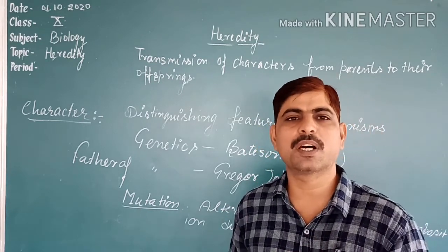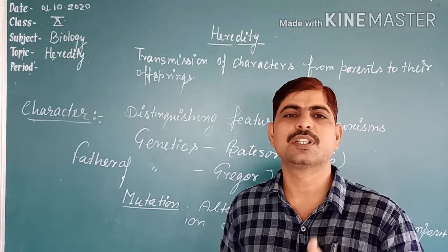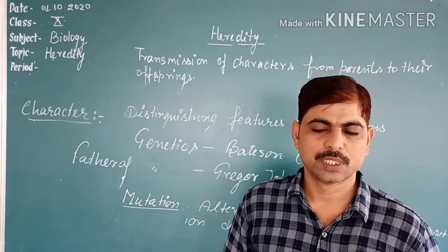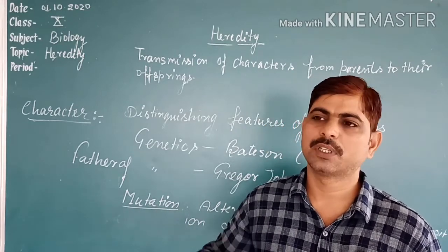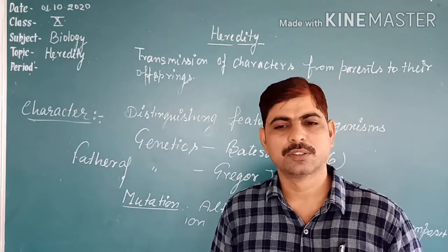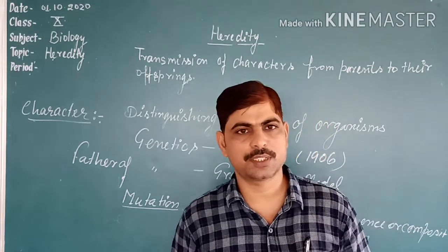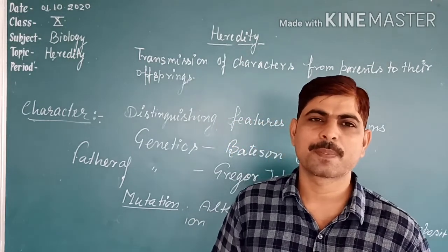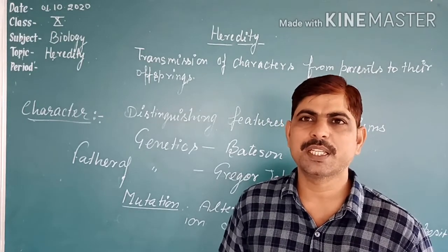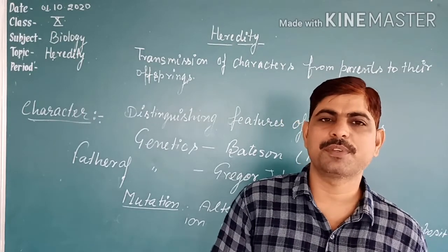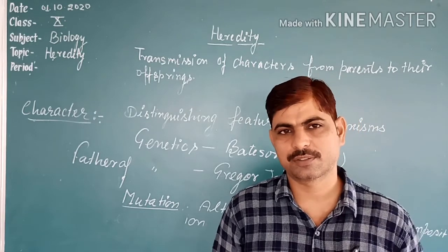In this way, the number of variations will increase in generation 2, more in generation 3, in 4, and so on. In this way, variations accumulate in the body of organisms, and these variations may or may not give survival benefit to the organisms.